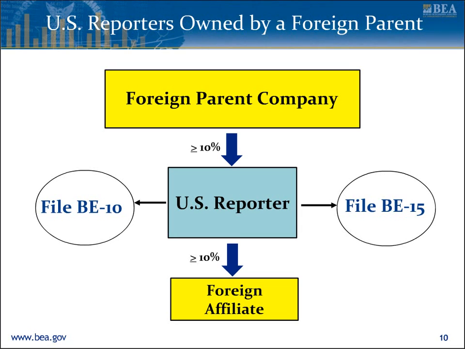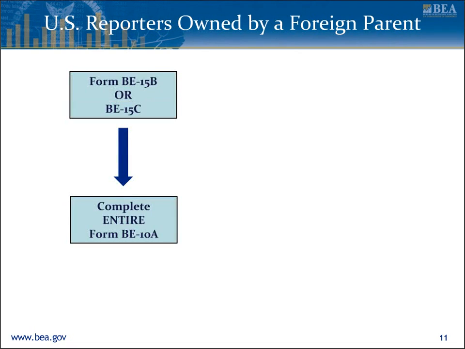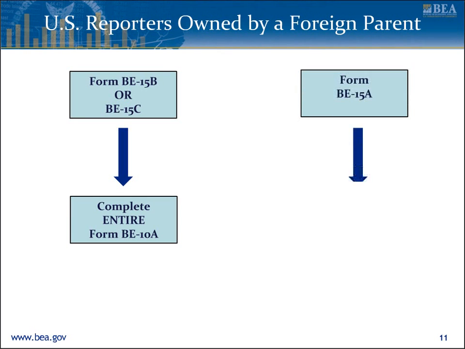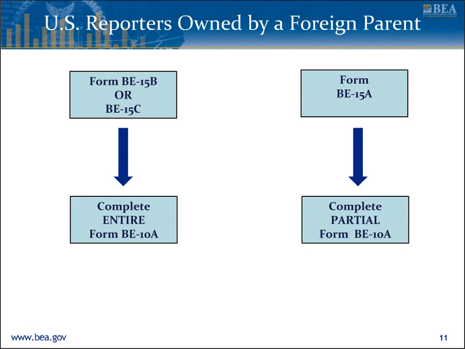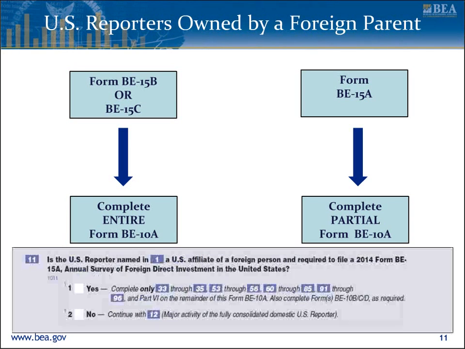Depending on which BE-15 form a foreign-owned U.S. reporter files, it may not have to complete the entire BE-10A form. A U.S. reporter required to file a 2014 BE-15B or C form, which are the shorter forms for the BE-15 survey, should complete the entire Form BE-10A. But filers of the 2014 BE-15A form should only complete certain items within the BE-10A. Refer to Item 11 for the specific items to be completed.